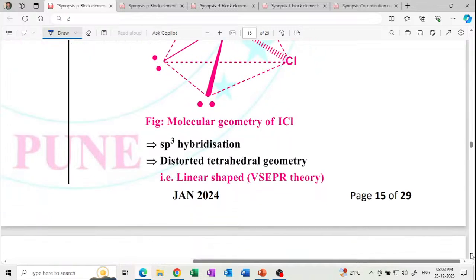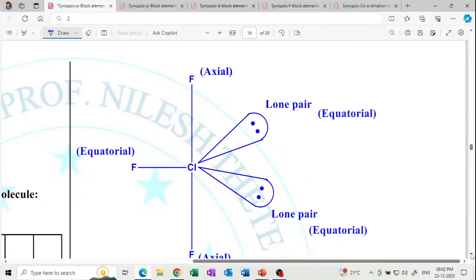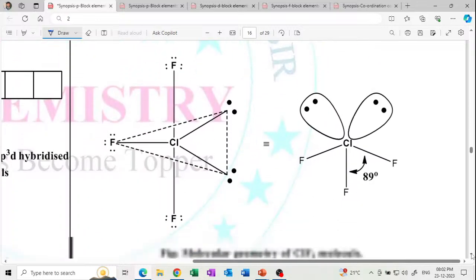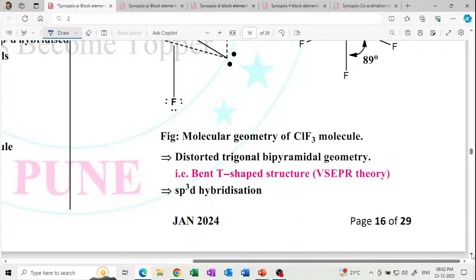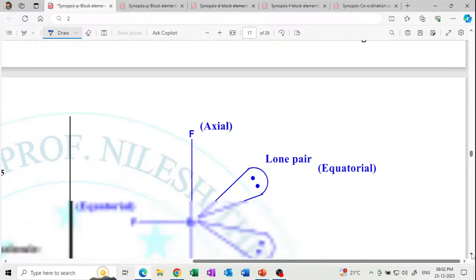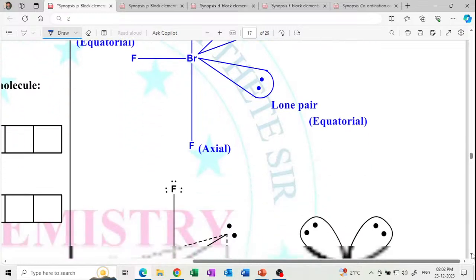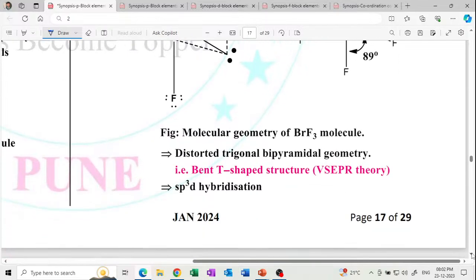Molecular geometry and hybridization: sp3, distorted tetrahedral, axial, equatorial, lone pairs. Get it? ClF3 is T-shaped. Draw the molecule in this manner as a distorted trigonal bipyramidal geometry, bent T shape, by VSEPR, sp3d type of hybridization. Same as BrF3. BrF3 also has two lone pairs, axial and equatorial, same molecule, bent T shape structure, sp3d.